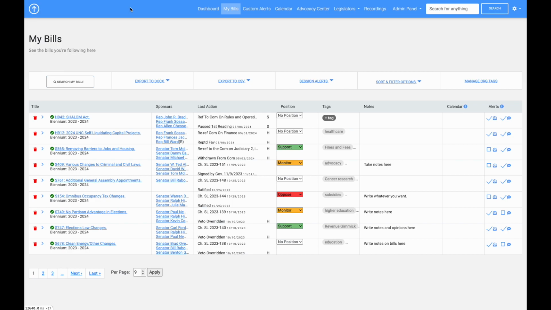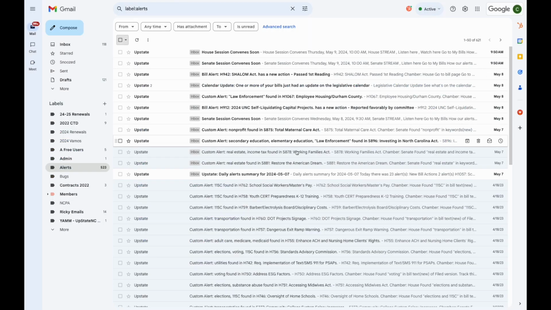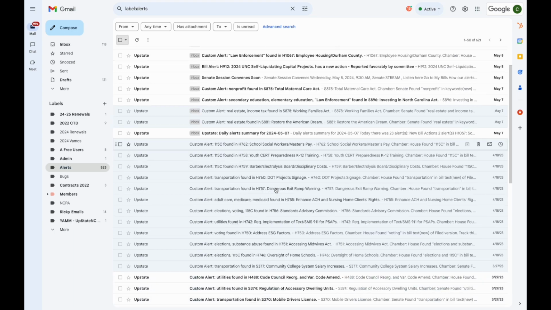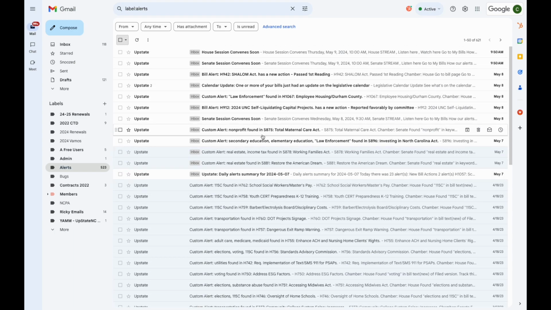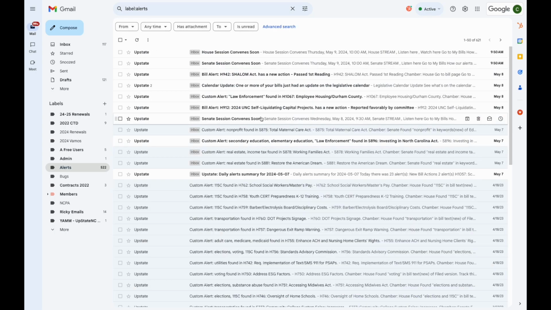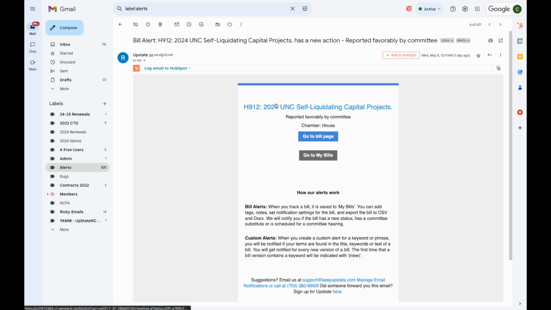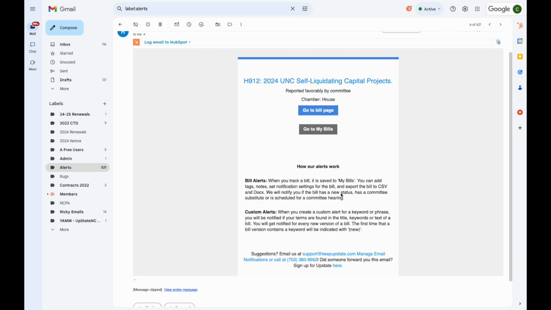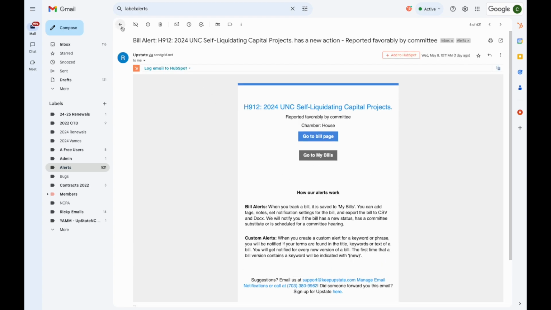So let's look at what the alerts look like really quickly. Here is just a quick folder I created in my inbox. You'll see these custom alerts that say nonprofit was found in edition 1, so this bill was just filed. So you can go and read this bill and see, is this something that you want to follow? You can go to the bill page and choose to track it or not. A bill alert is this action was reported favorably by committee. This action just happened to this H912. So this is a bill-specific alert.